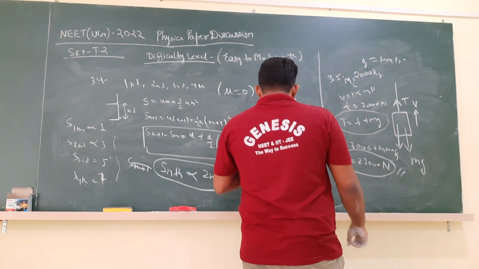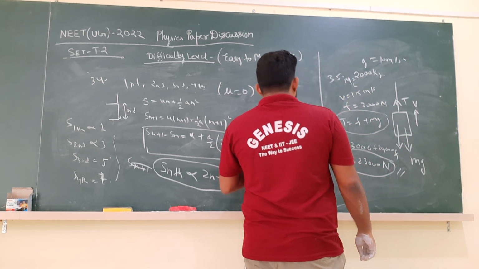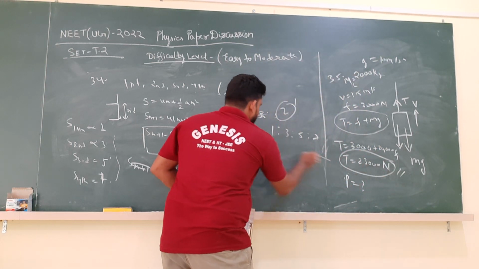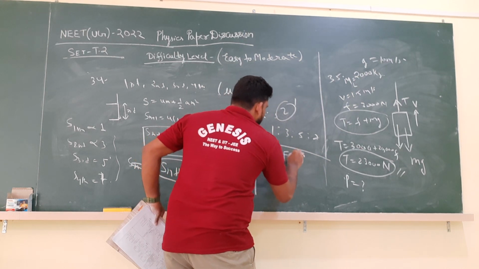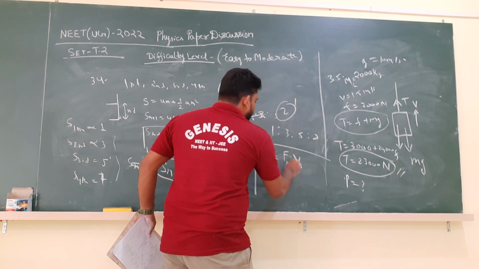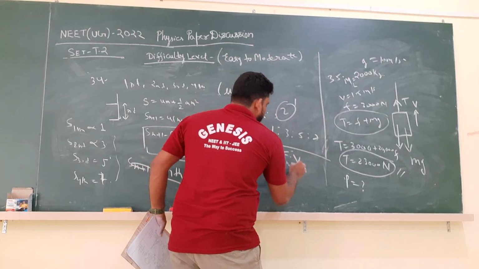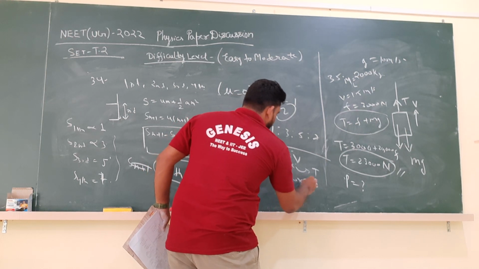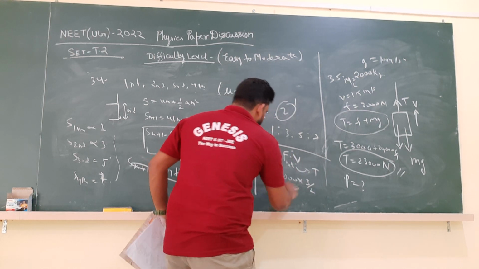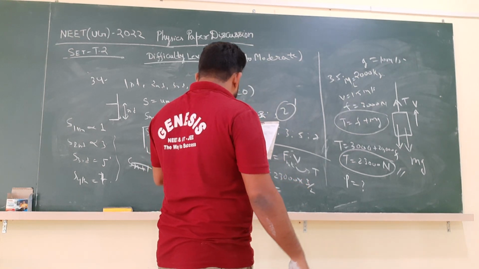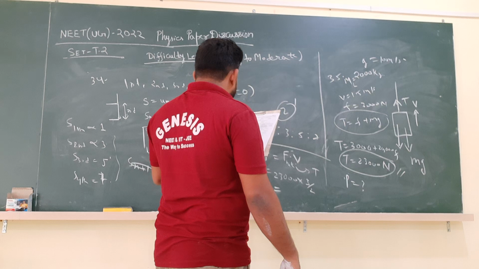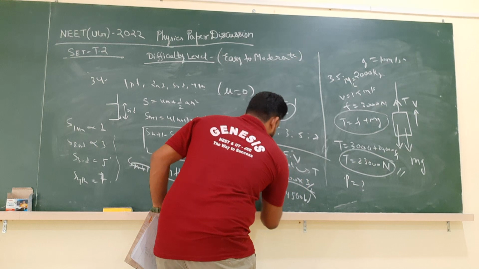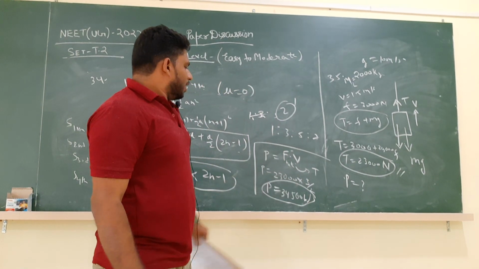Now in the question they are asking, if the speed is 1.5 meter per second, the power delivered. We know that power is equal to Fv, force into velocity, or here net force into velocity. What is net force? Net force here is nothing but tension T. So it is 23,000 into 1.5, that is 3 by 2. By solving we will get power value as 34,500 watts. That is the answer.